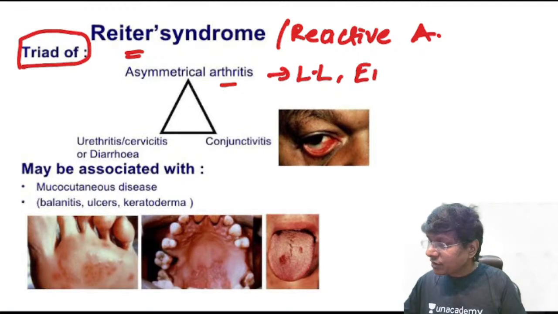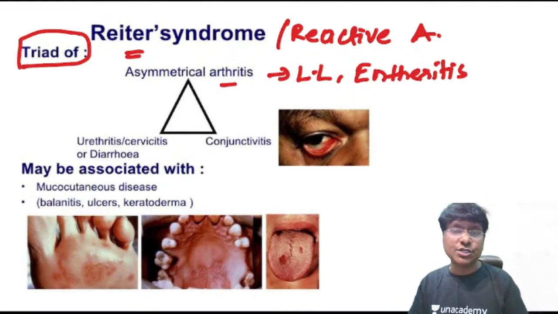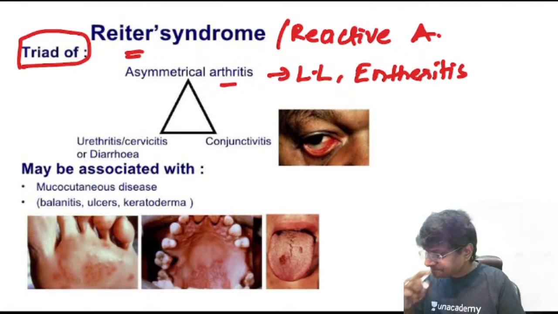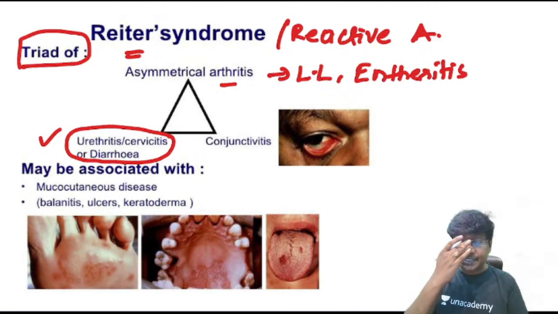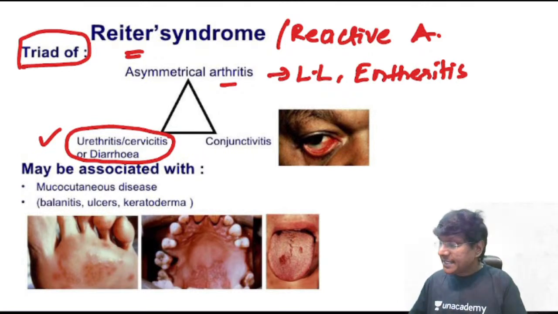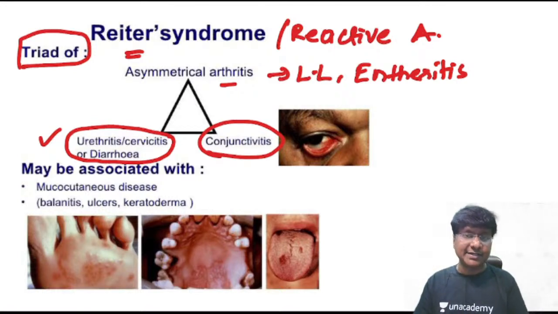These patients also have enthesitis. What is enthesitis? Inflammation of the tendon at the point of insertion over the bone. That is called enthesitis. And they also have reproductive organ manifestations, that is urethritis or cervicitis, and conjunctivitis. So this is the triad in Reiter's or reactive arthritis.